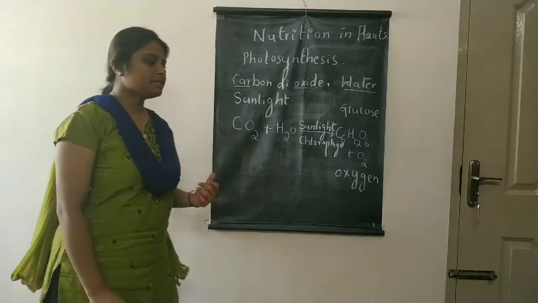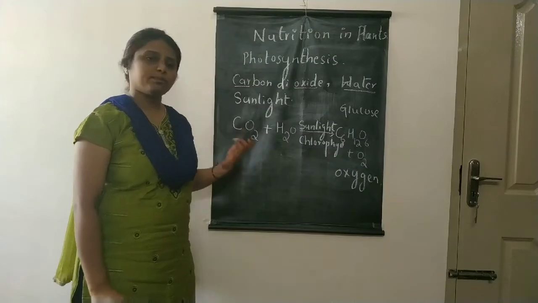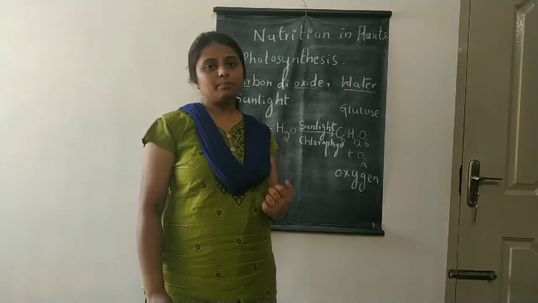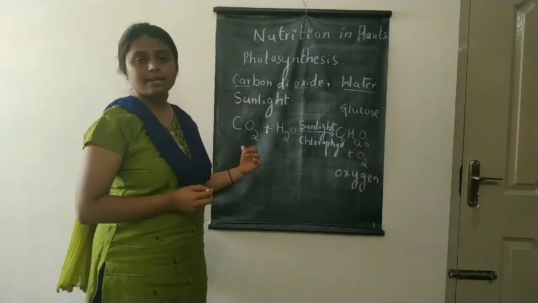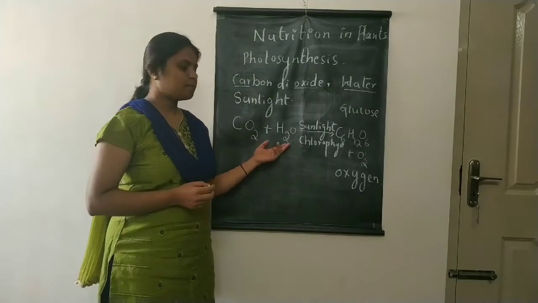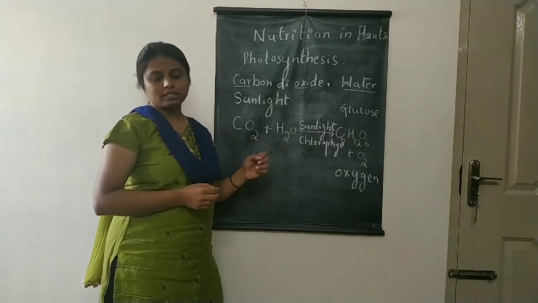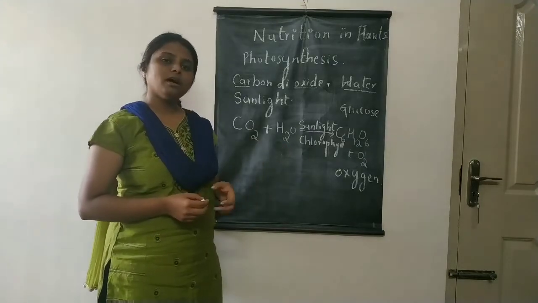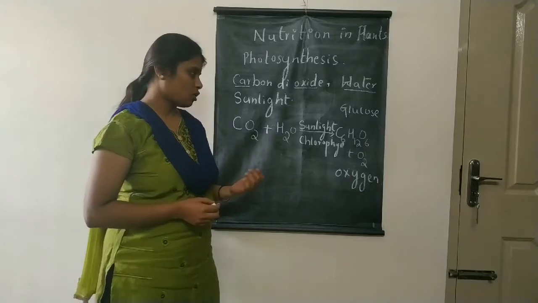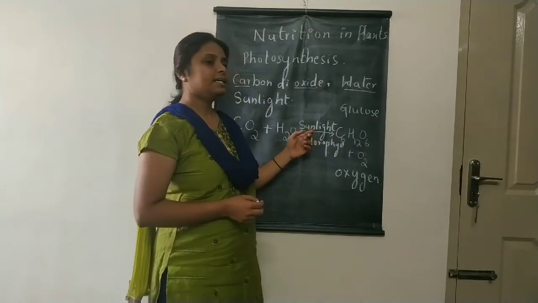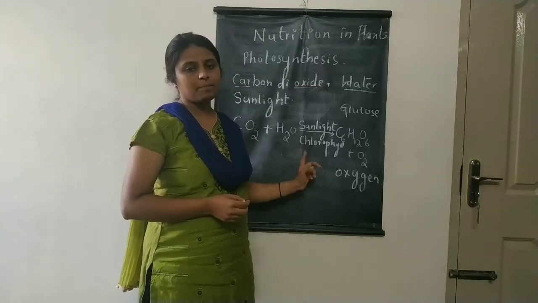So plants obtain their carbon dioxide from the atmosphere. The roots help to absorb the water from the soil. Then sunlight will be caught by chlorophyll, which is present in the leaf.